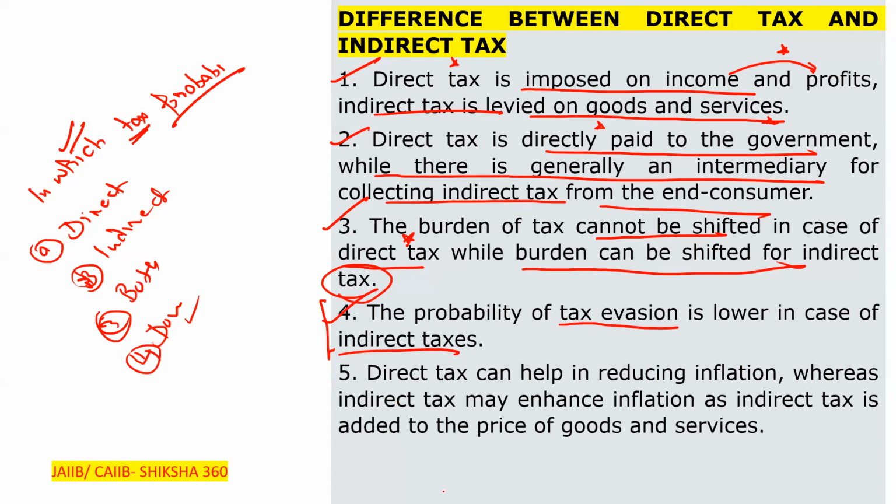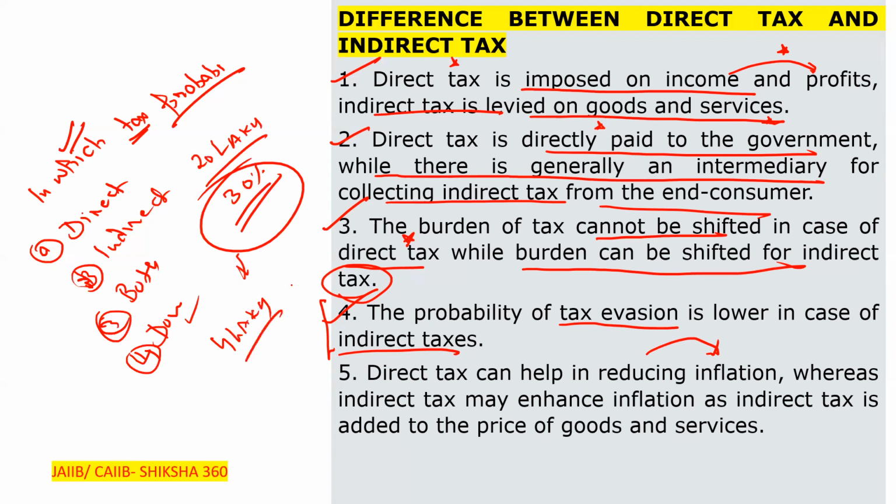Next one, direct tax can help in reducing inflation. If any person is earning 20 lakh, the government can say 30% tax will be deducted. For example, 4 lakh they will pay as tax, so it leads to a reduction in their income.